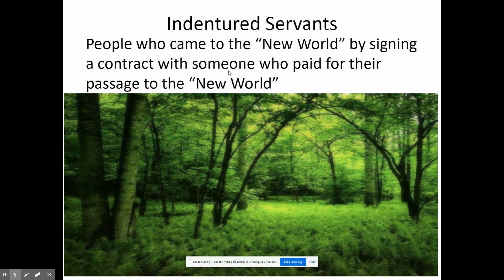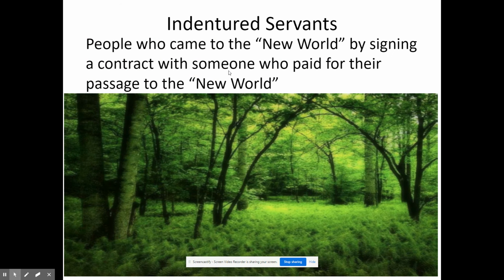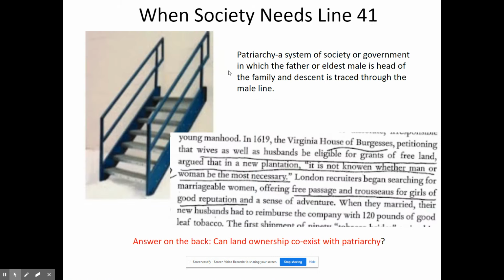The indentured servants are people who are hired by contract to come to the New World for a decided time of work, and in exchange, the person will pay for their labor, and their labor could involve clearing this particular forest. Line 41 talks about in the New World, this New World, things are dangerous, food is scarce, and things are definitely not safe. As a result of these conditions, for the first time, they are considering giving women the authority to own land, which is coming here.